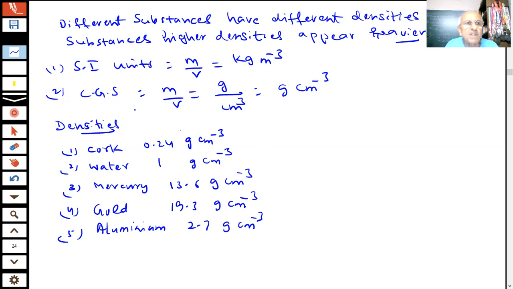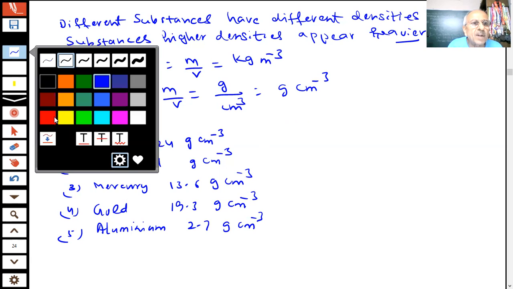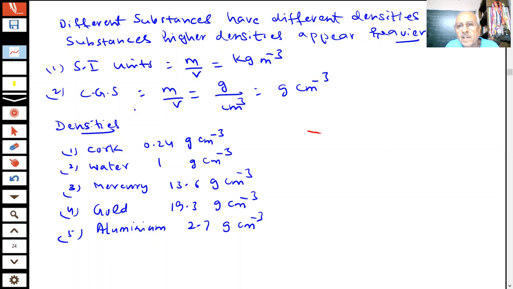In other words, student, what I have done here, I have taken a cube of 1 centimeter, 1 centimeter of each of these substances.